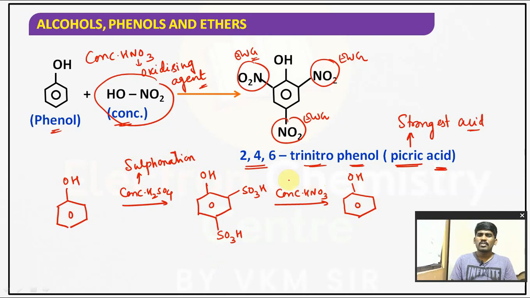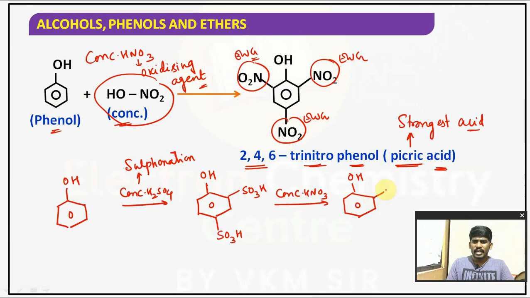Suppose I use this concentrated nitric acid directly, what will happen? This phenol may be oxidized. Because of it, what will happen? If phenol is oxidized, it might give hydroquinone. That's the reason we will not treat it directly with concentrated nitric acid.